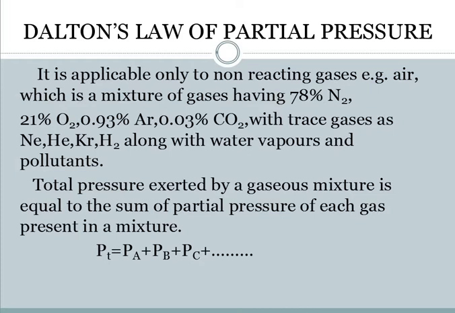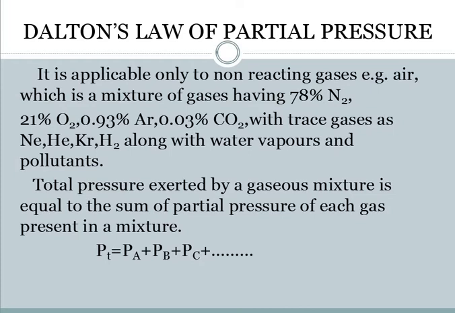If we write it in equation form, we can write it as PT = PA + PB + PC and so on. This T stands for total pressure, and A, B, C are any of the gases. We have not named them as nitrogen or oxygen or any particular gas, so we can just write them as A, B, C and so on.